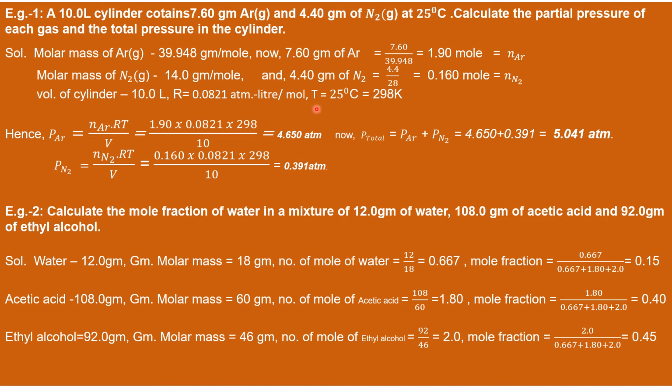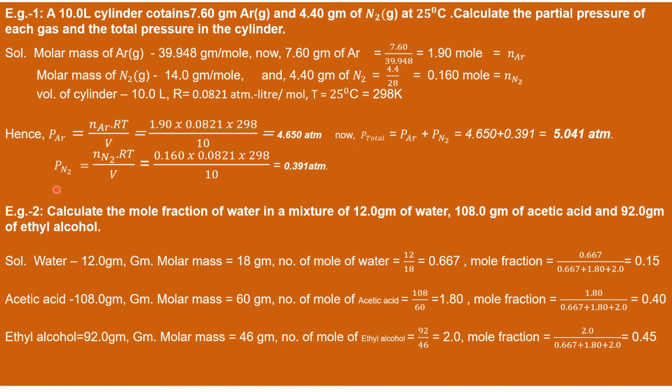The temperature 25 degrees centigrade is equal to 298 Kelvin. Now, partial pressure of argon: PV equals nRT. From PV equals nRT, the partial pressure of argon is equal to moles of argon times RT by V. These parameters are given here, and this is 4.650 atm.